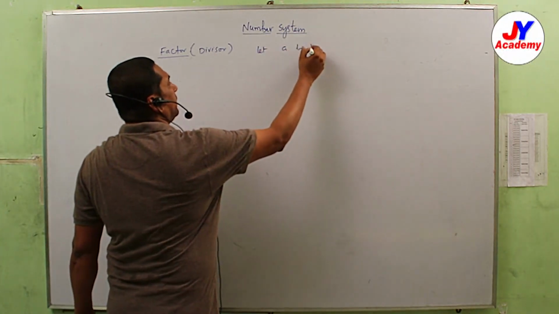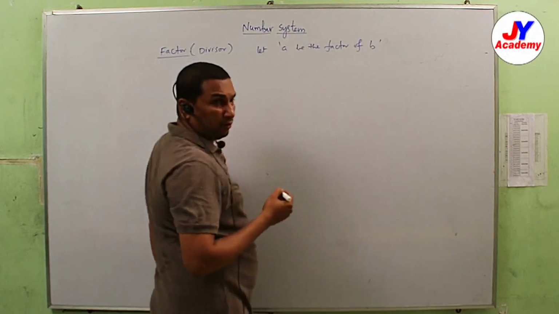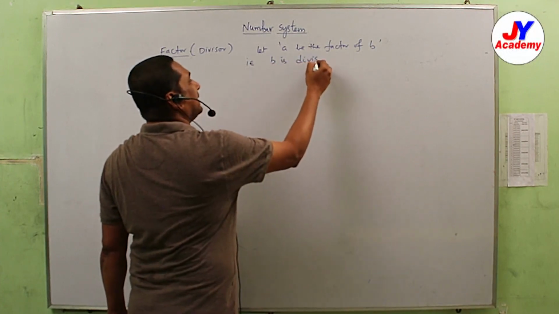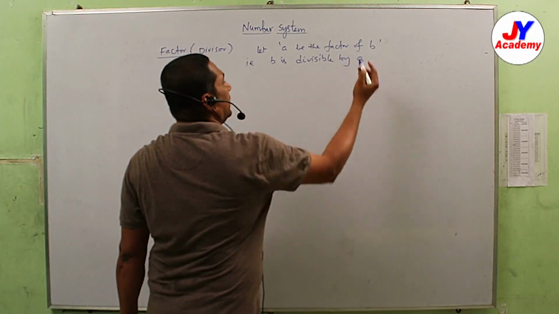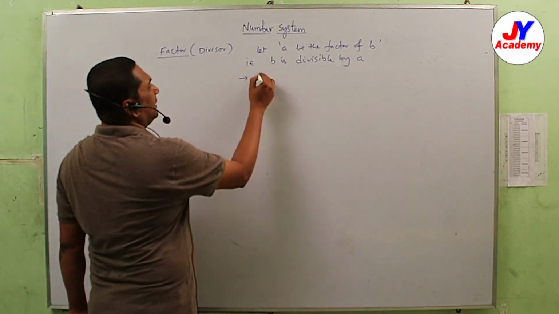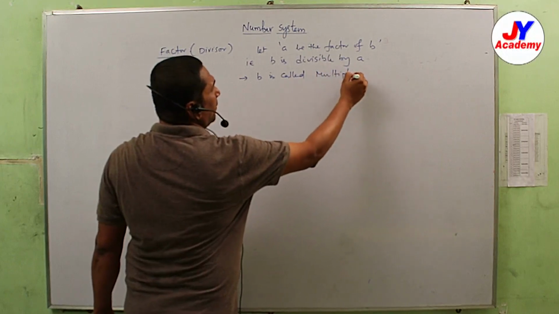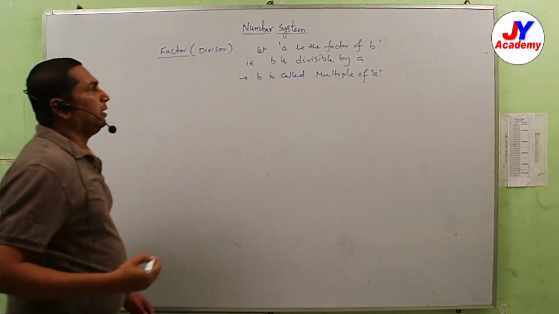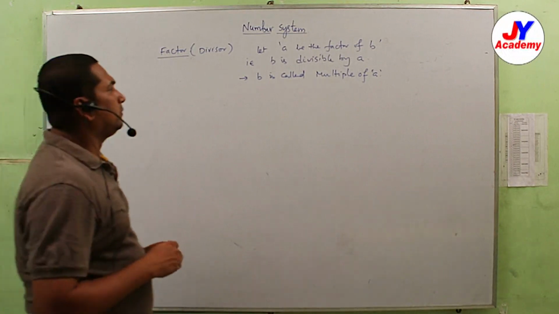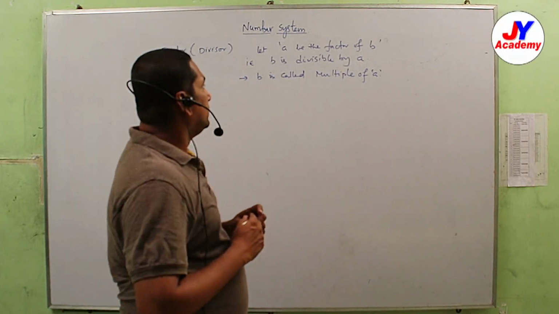Let A be a factor of B; that is, B is divisible by A. Obviously B is called a multiple of A. A is a factor of B, then B is a multiple of A.